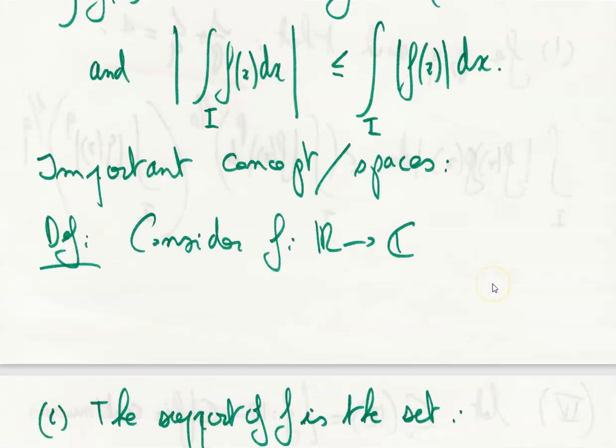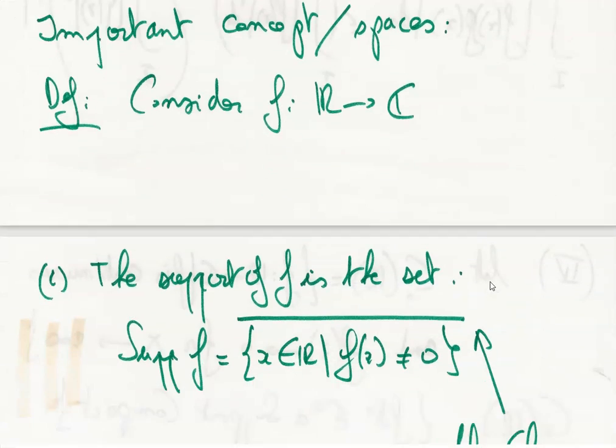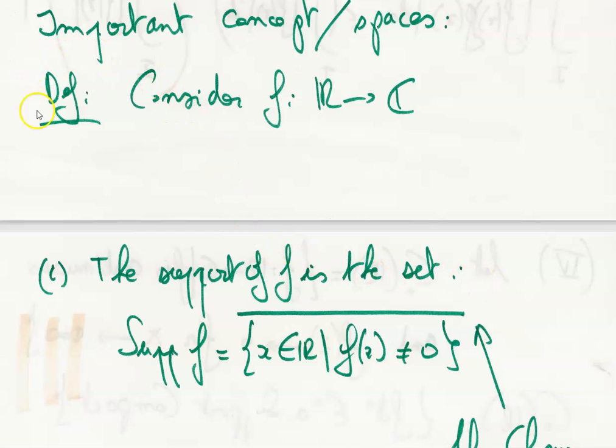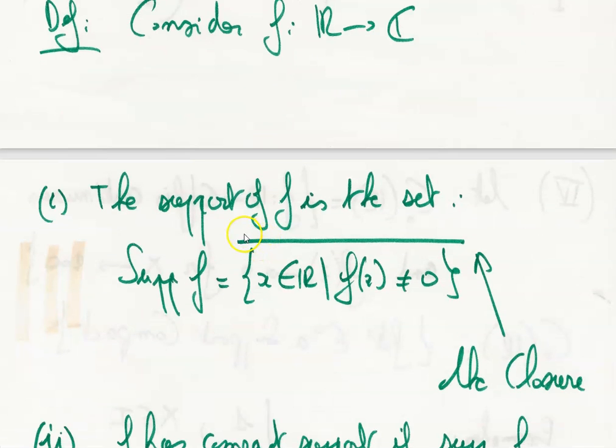So let's see now this concept. It's a definition. Consider f a function from the real numbers to the complex numbers. By definition, the support of f is the closure of the set of all x belonging to R such that f of x is different from 0. We take the closure of that. This is the support of f.